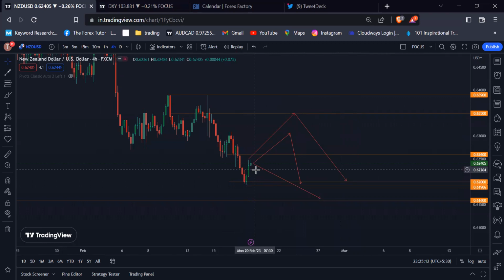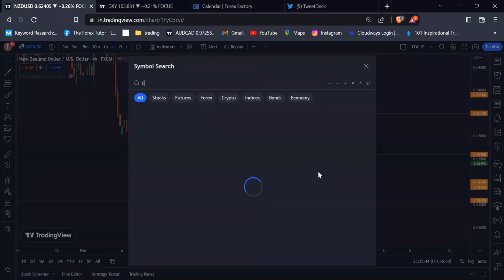policy meeting. If the monetary policy meeting favored the New Zealand dollar, then we see some aggressive pullback which might cross the 0.63900 psychological level, and after this level we see some consolidation zone. Then it depends on the US dollar strength. So let's trade carefully. So my next pair is Euro USD.